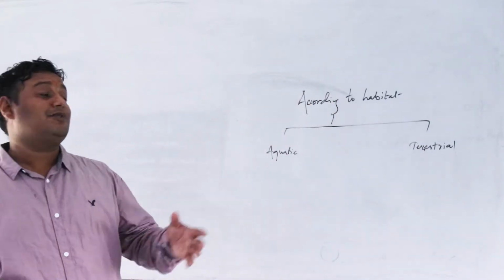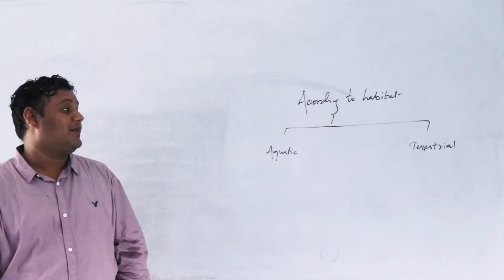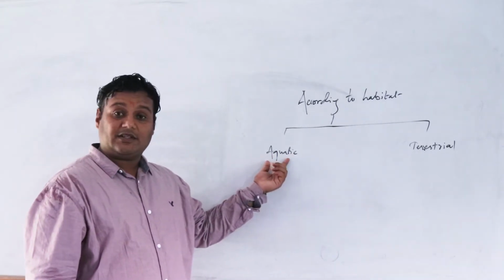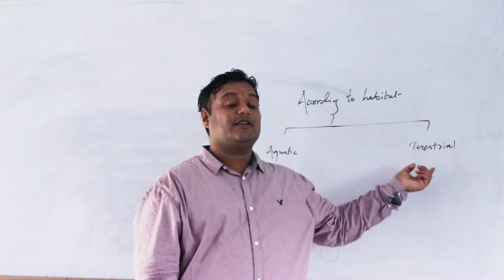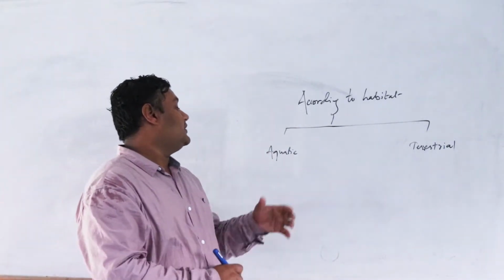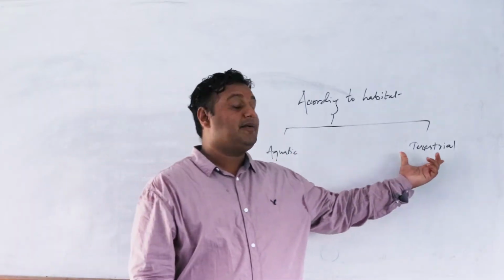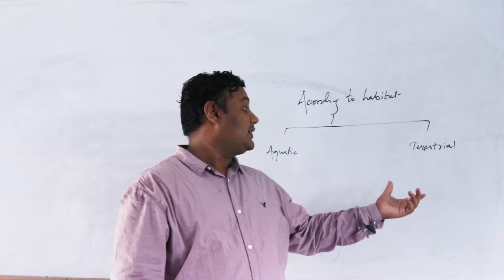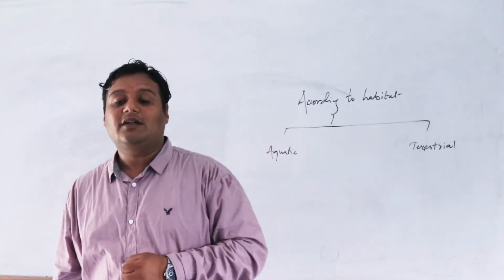According to habitat, there are two categories of the plant. One is aquatic plant and another is terrestrial. By the word itself you know, aquatic means those that live in water and terrestrial means those that live on land. But inside them also they may have different categories. But first we read what are aquatic plants and what are terrestrial plants.